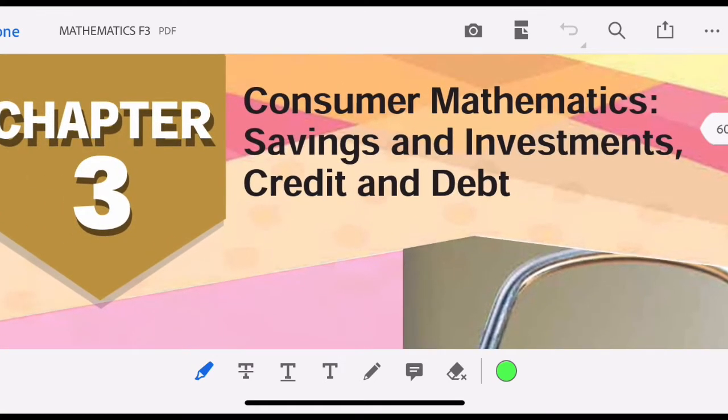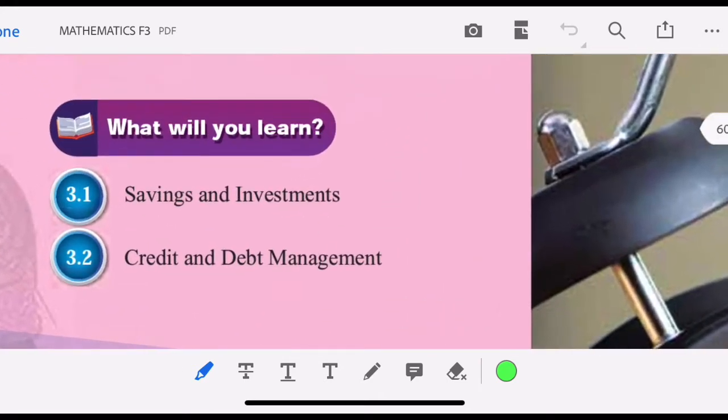Hello guys, today I would like to go through the Form 3 syllabus revision for Chapter 3, Consumer Mathematics, Savings and Investment, Credit and Debt. So I will read through this topic so that we can have a clearer revision, a clearer picture, before the Mathematics paper for the SPM exam.